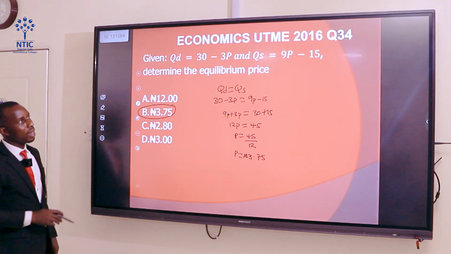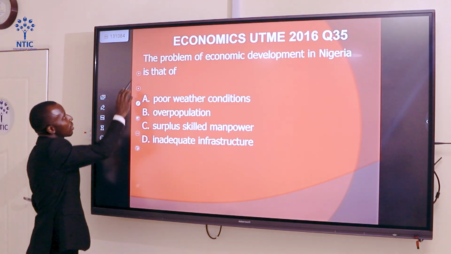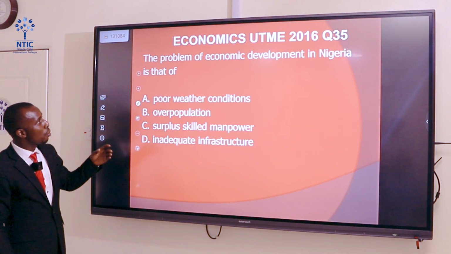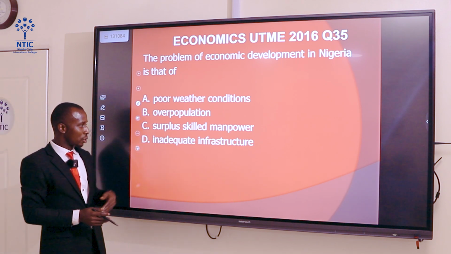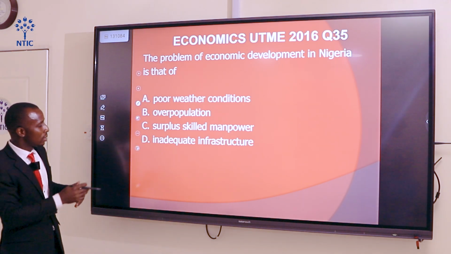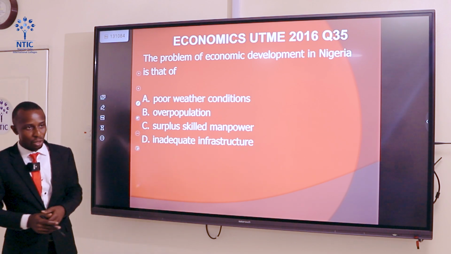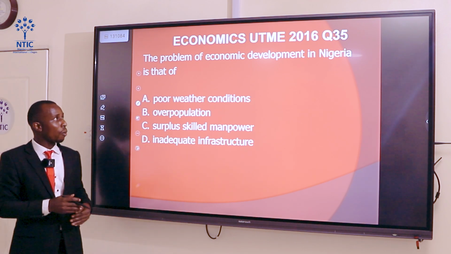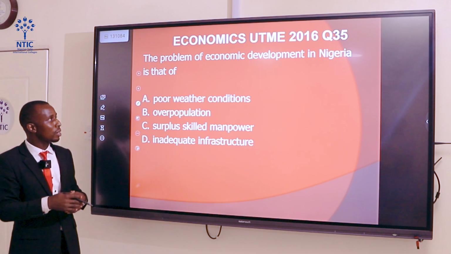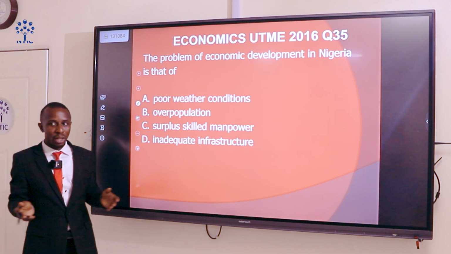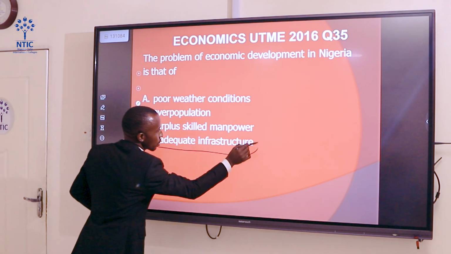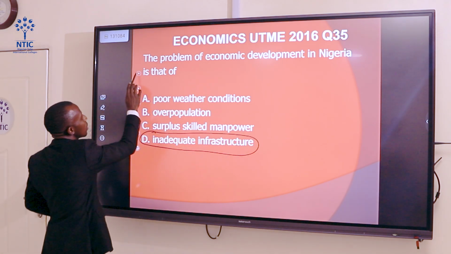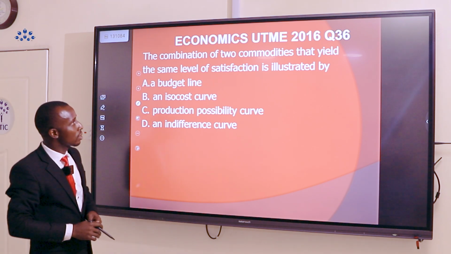Now, let's take the next question, which is number 35. The problem of economic development in Nigeria is that of dash. Yes, the answer is inadequate infrastructure. The infrastructures are required to power the economic development. The infrastructures are not adequate. It's not that we don't have them. That's option D. The next question, question 36.